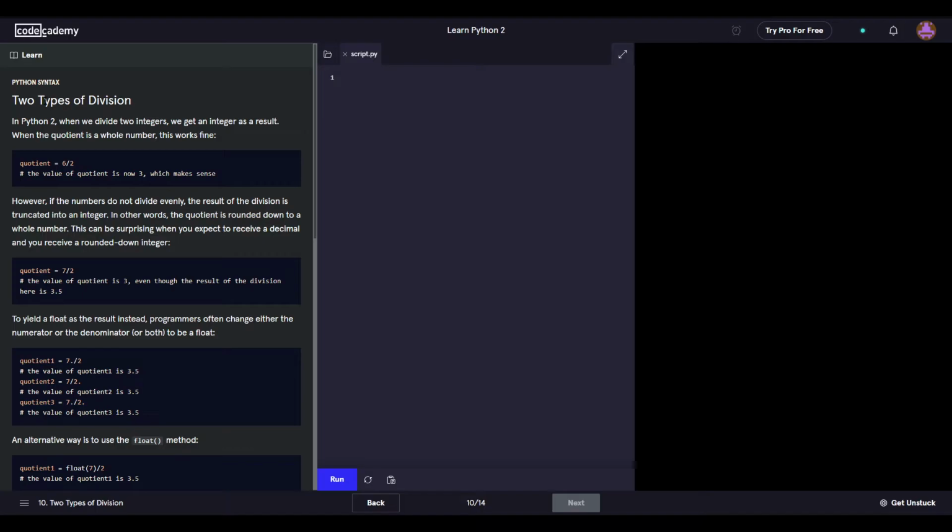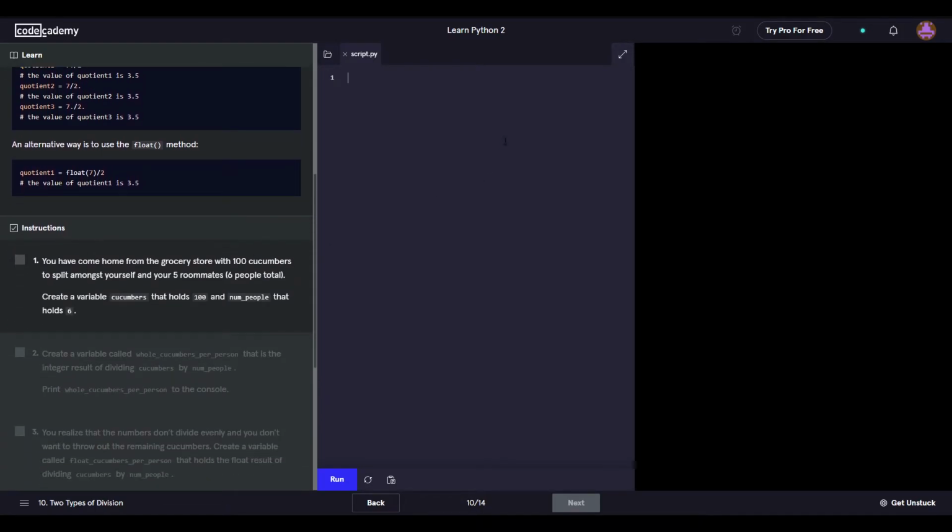All right, what are we doing here? Two types. Oh yeah, two-type divisions. Just divisions. Okay. You've come over to the grocery store with 100 cucumbers to split amongst yourself and 5 other roommates, 6 total. Create a variable called cucumbers that holds 100 and num people that holds 6. Okay. Cucumbers. I like how hard they lean into the meme of how wacky this is.